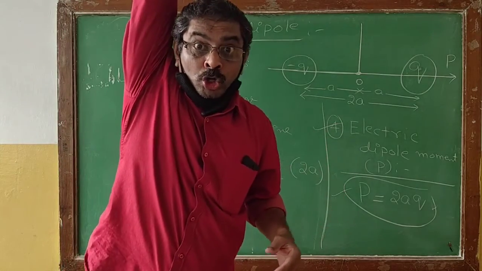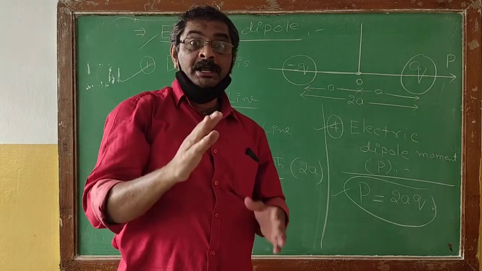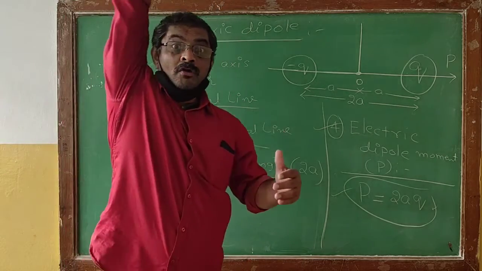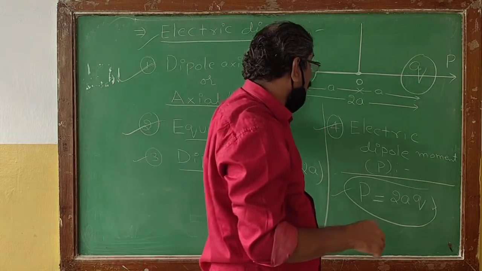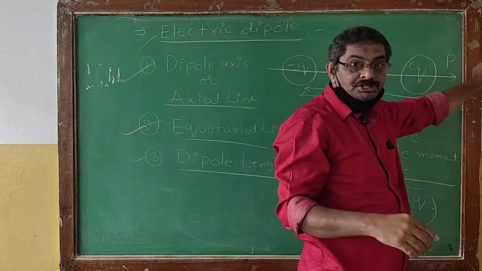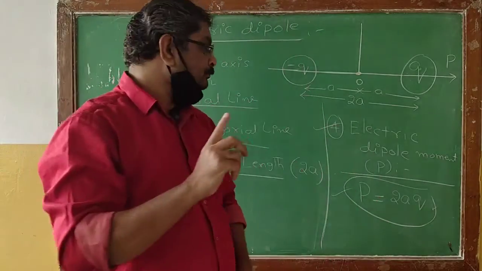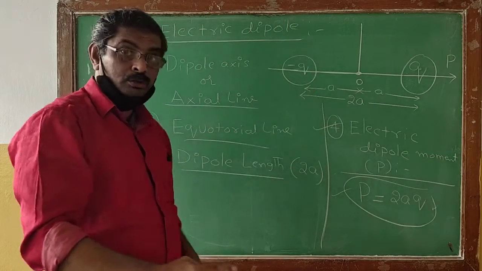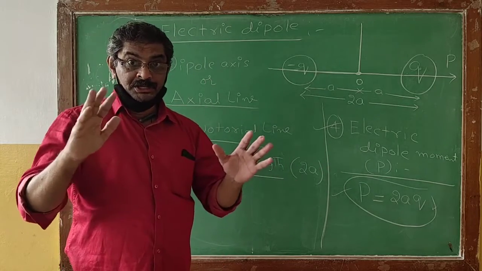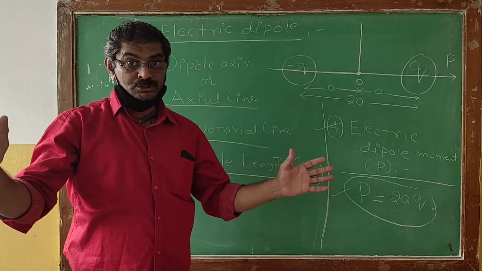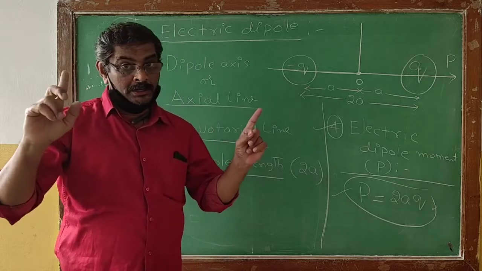So remember, those are the terminology we got, the basic definitions one has to remember in order to understand the other topics related to the electric dipole.